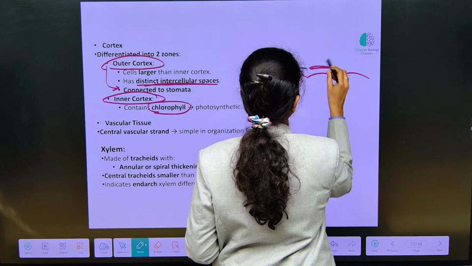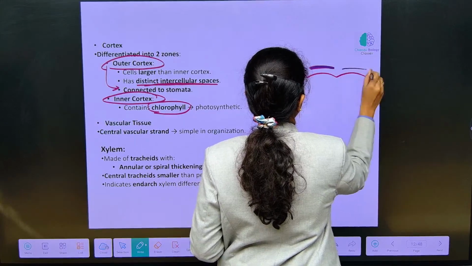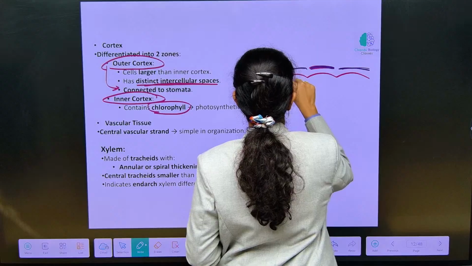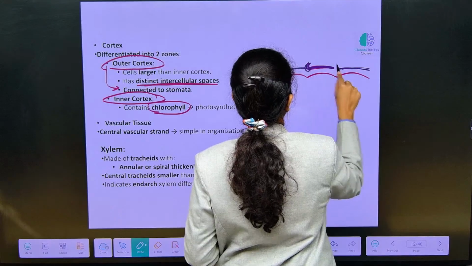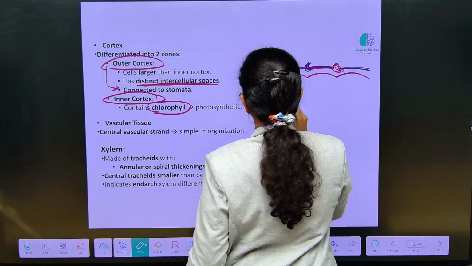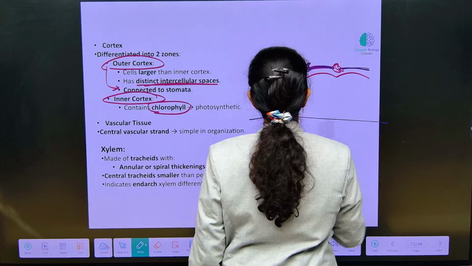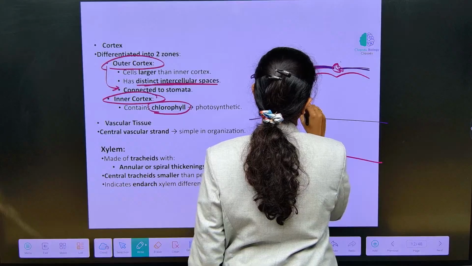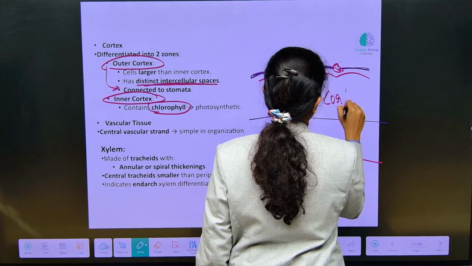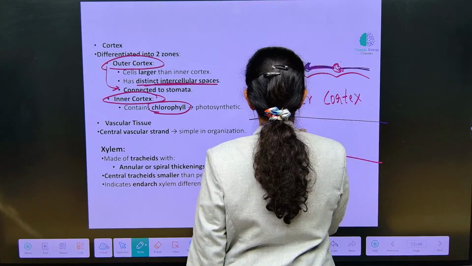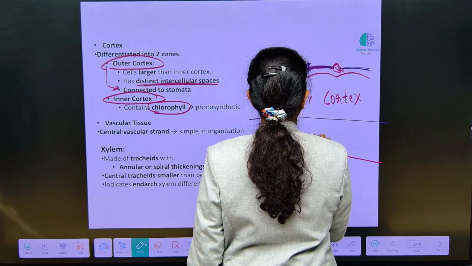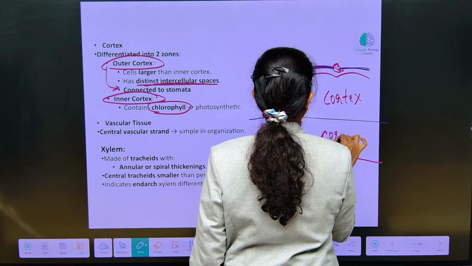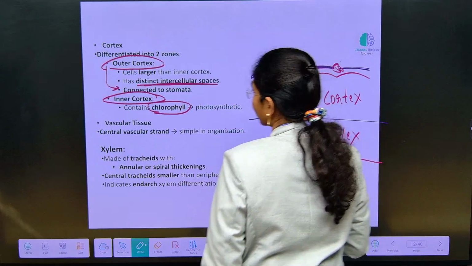This cuticle is interrupted by stomata. Fine, right? And below which you have two layers, which are the outer cortex, then the inner cortex.